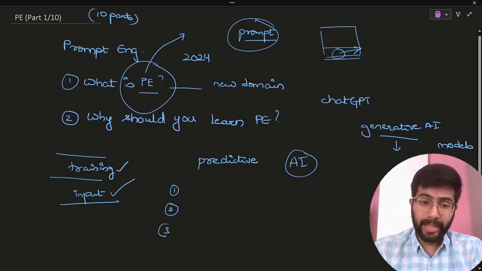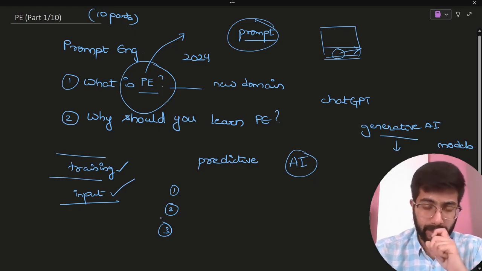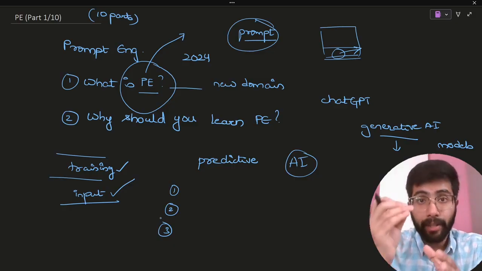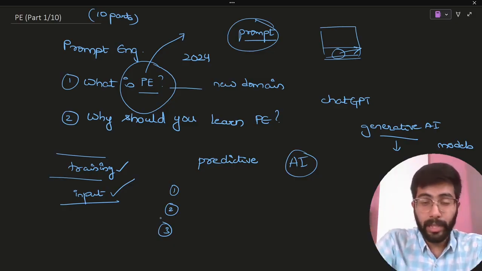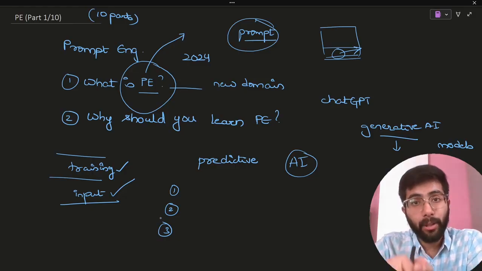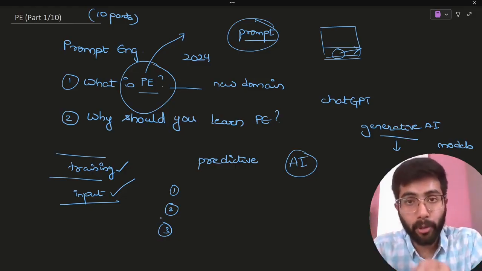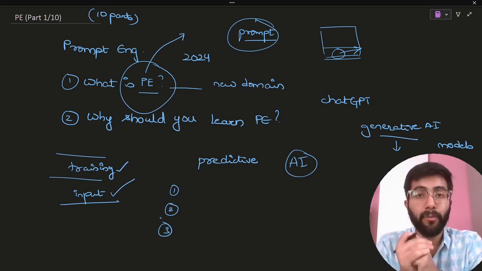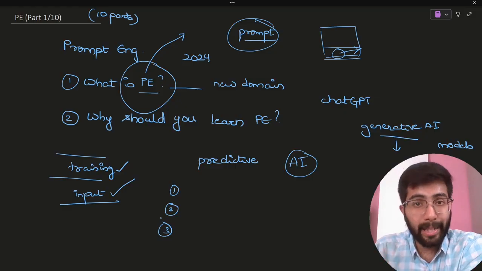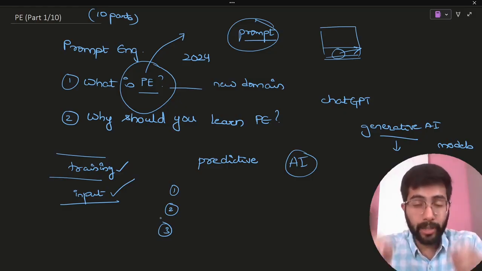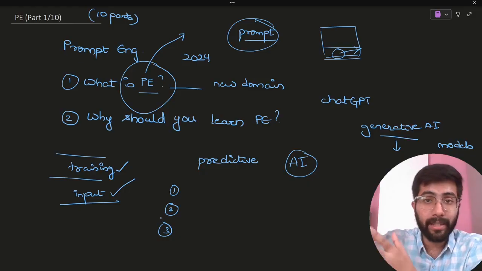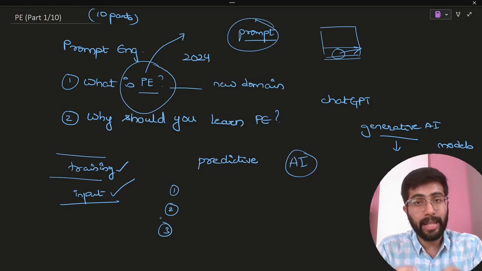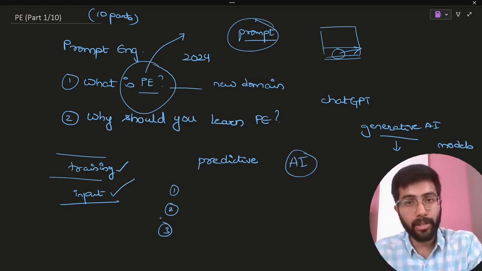Number three that makes prompt engineering important is, you'll have to make generative AI responses slightly deterministic for your approach. If your responses are completely non-deterministic, right? If the AI model gives you a JSON response in the first attempt and gives you a text file in the second attempt, would you be able to programmatically interpret that response? No, right? So for you to make sense of that response programmatically, you'll have to bring in some determinism in the responses. Again, for that, prompt engineering plays a major role.